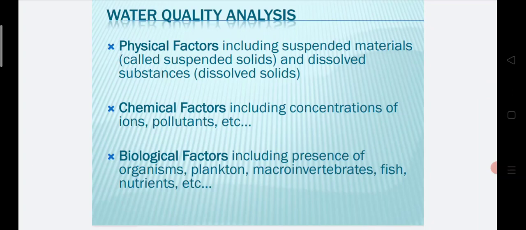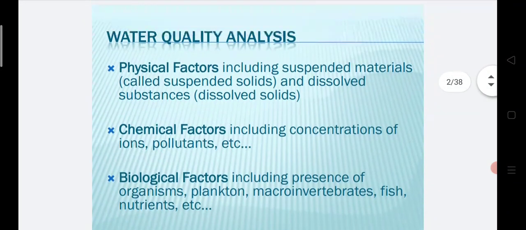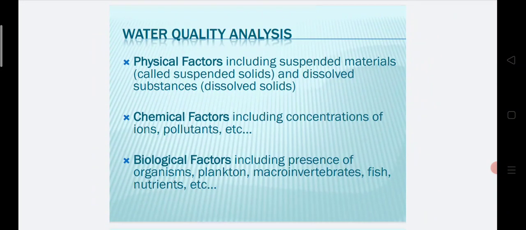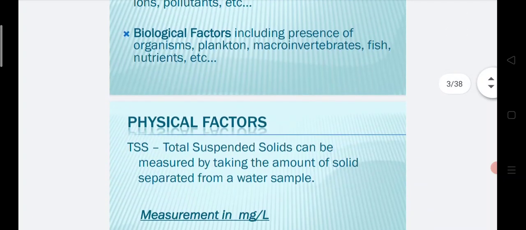First one, the physical factors, including the suspended materials called suspended solids and dissolved substances called dissolved solids. These are the physical factors present in a water. Next, the chemical factors, including concentration of ions, pollutants, etc. These are the chemical factors in water bodies. Biological factors, including presence of organisms, plankton, macroinvertebrates, fish, nutrients, etc. These are the biological factors in a water component.